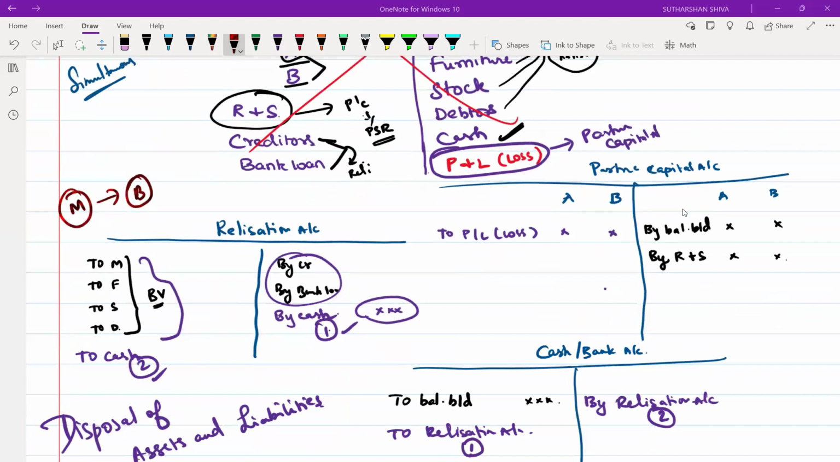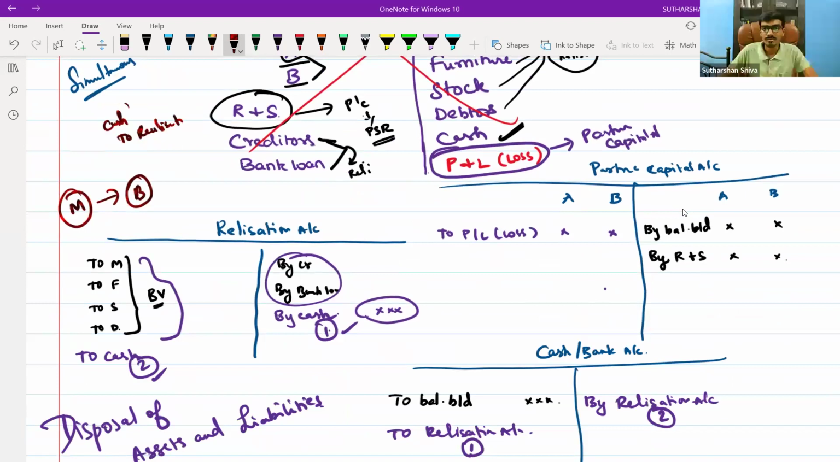Here the point is you will not generate any cash. Your partner will take over. Now what do you need to put? Instead of cash, you will put partners capital. Partners capital account to realization account.